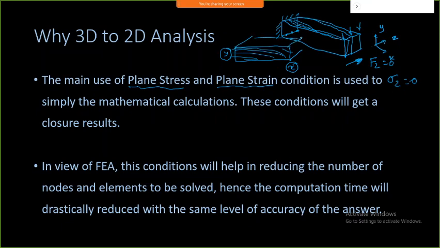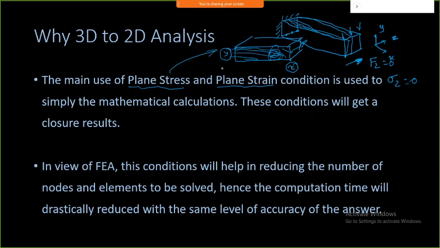This particular plane is called a representation of all the planes in z direction, and that is what is called plane stress. You are converting a 3D model of multiple planes into a single plane, and that plane is nothing but a representation of the entire z direction stress variation in x and y direction. That is what is called a plane stress condition.